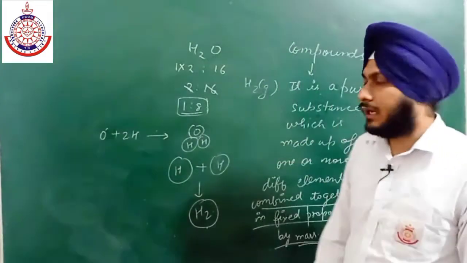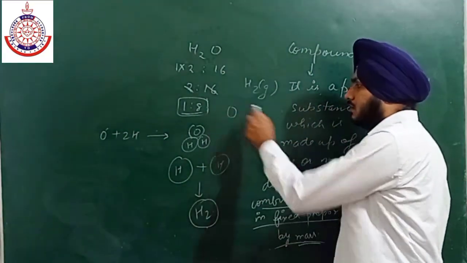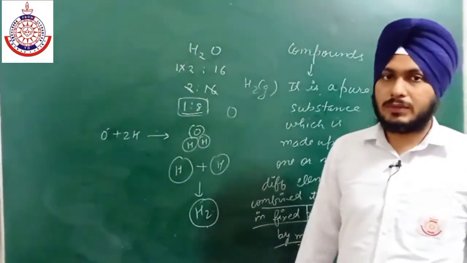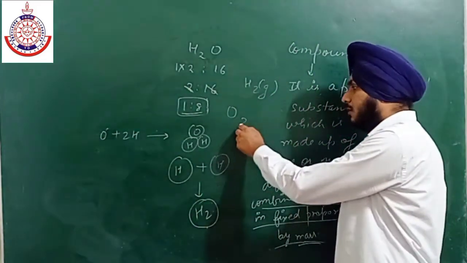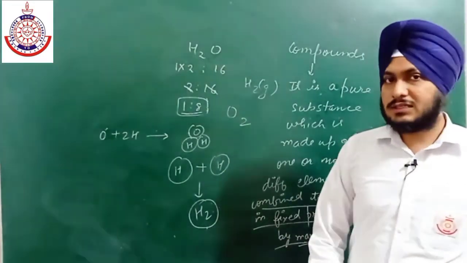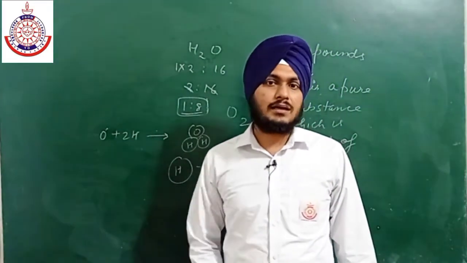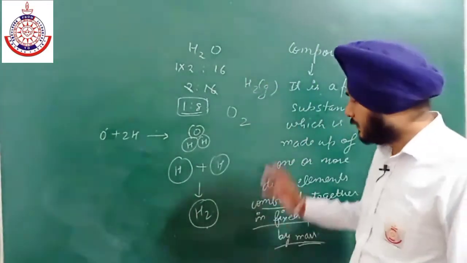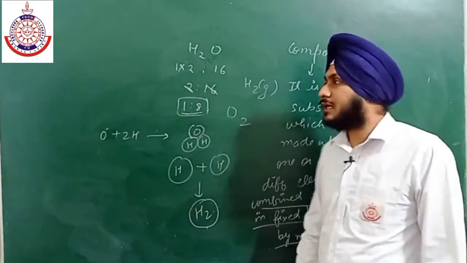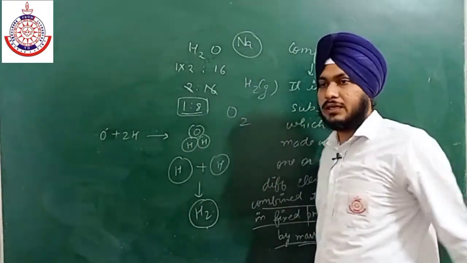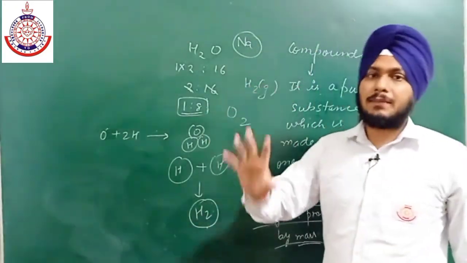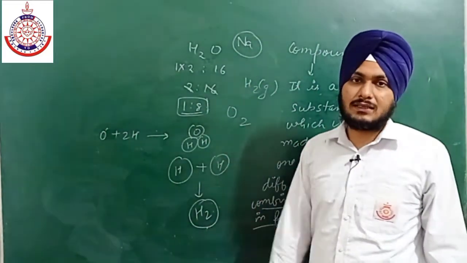Diatomic. Similarly, single monoatomic oxygen has no existence. It also exists in diatomic form as O2. So the oxygen atom also has no independent existence. If we talk about some metals like sodium, sodium can easily exist as monoatomic. It means this atom has independent existence.